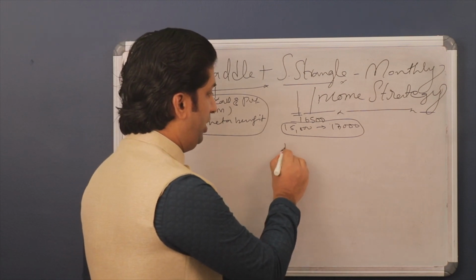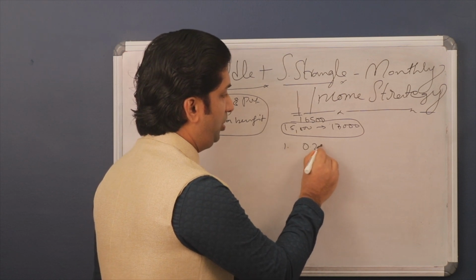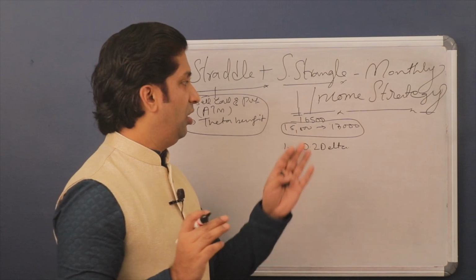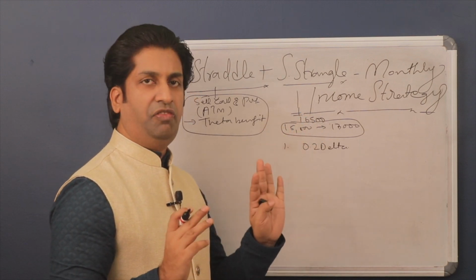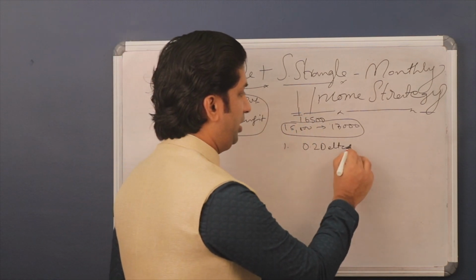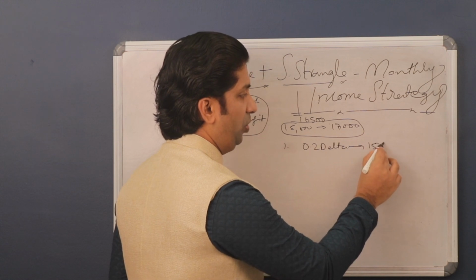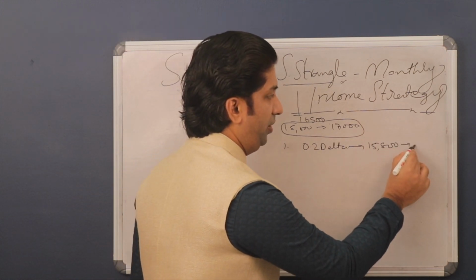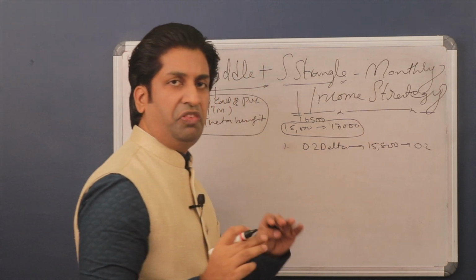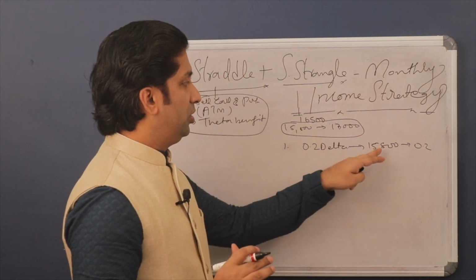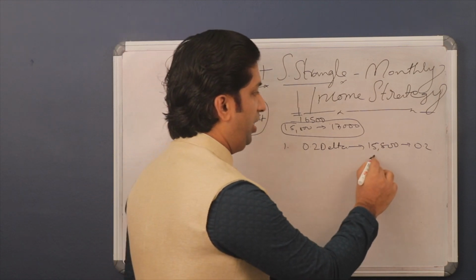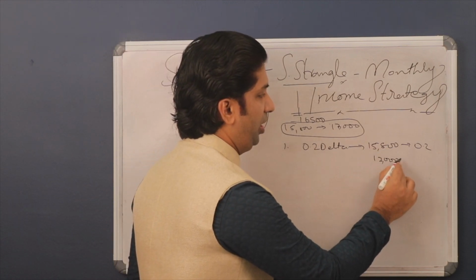The first rule is you have to select 0.2 delta. For example, if the market is 16,500, this is just an example, 15,800 is having 0.2 delta. I will show you the actual figures in the payoff graph. So here 15,800 is having 0.2 delta and 17,000 is having 0.2 delta.